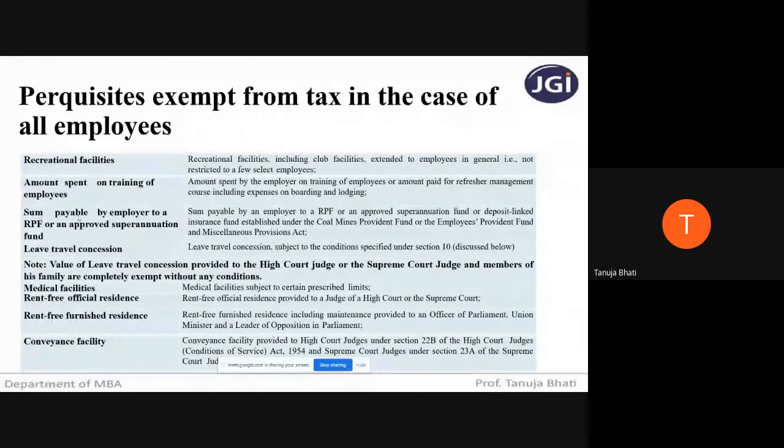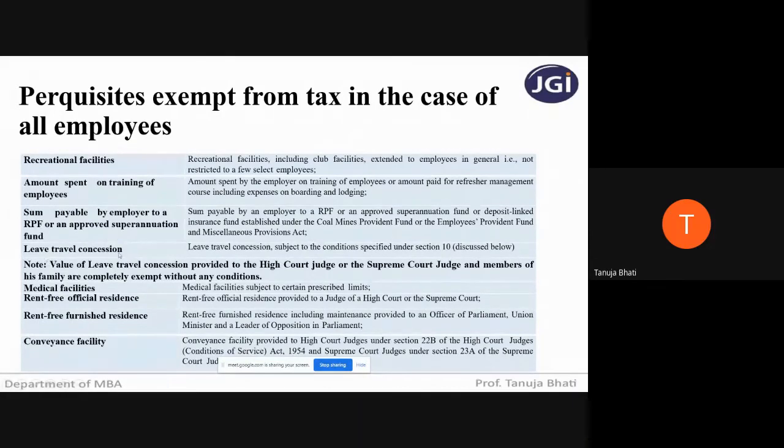Next, sum payable by the employer to the recognized provident fund or any approved superannuation fund. That is again exempt, provided it is established under the Coal Mines Provident Fund or Employees Provident Fund and Miscellaneous Provisions Act. So it has to be recognized under a particular act, and then the exemption is given.